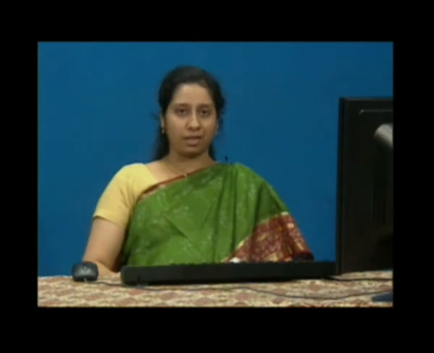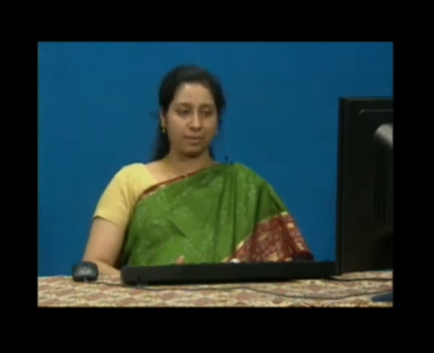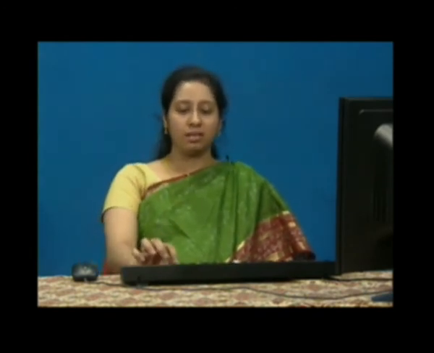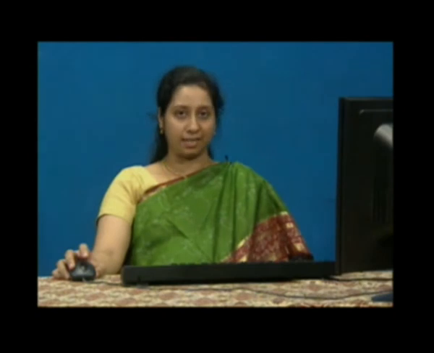Method is nothing but a function. So this function disp overrides or overlaps or hides the function of the superclass. What is done in this overriding function? Here if you see, ex1 is the name of the superclass. We are having the scope resolution operator and we are having the name of the function disp. Now to call this display function of the superclass, this is the method to be followed in inheritance.